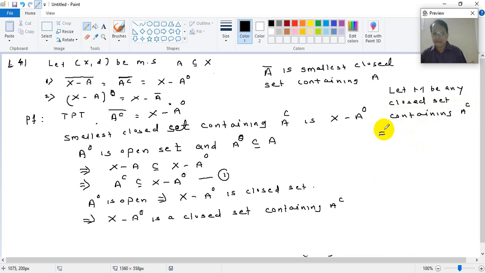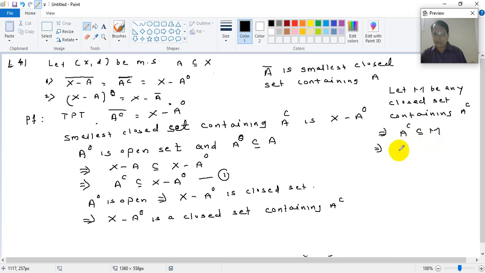That implies A complement is a subset of M. And that implies, if you take complements, that means what?